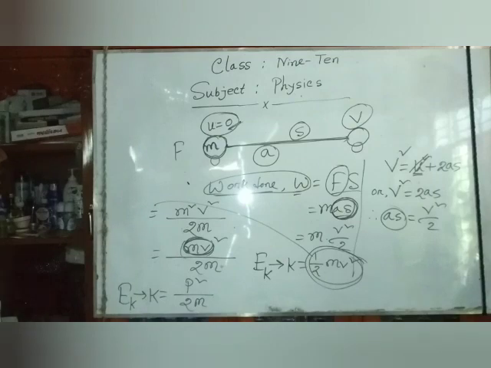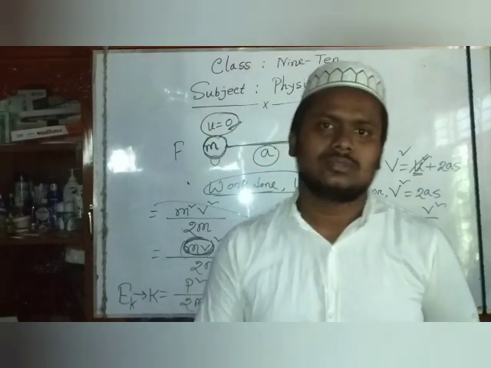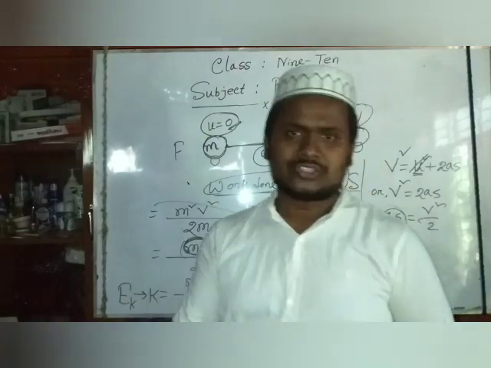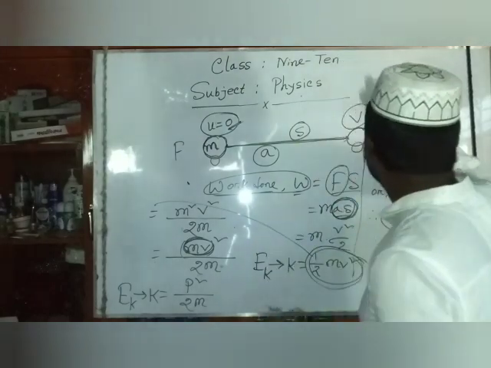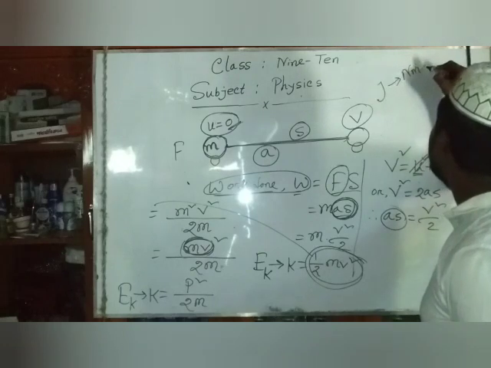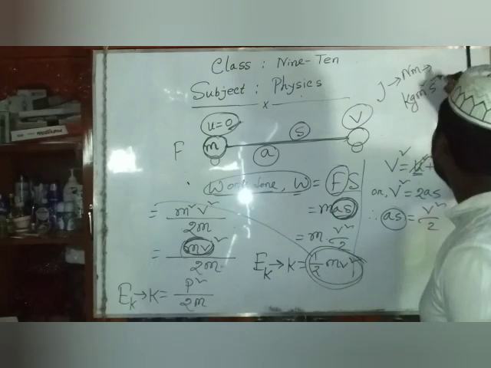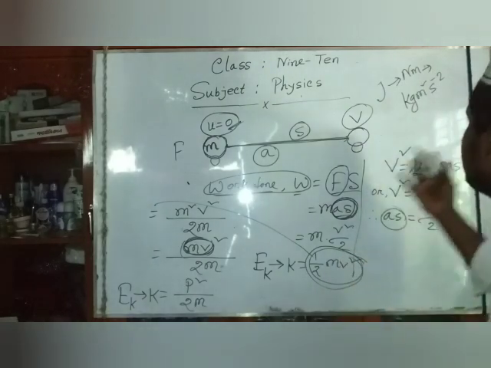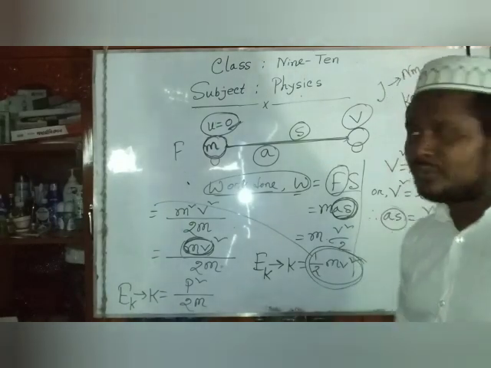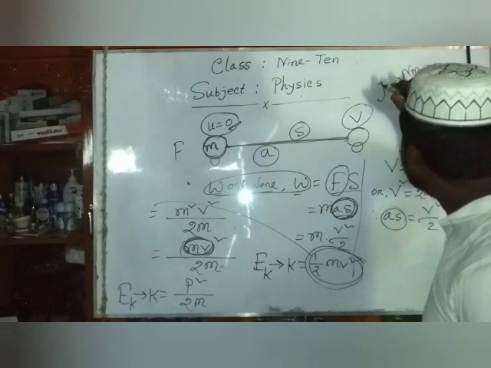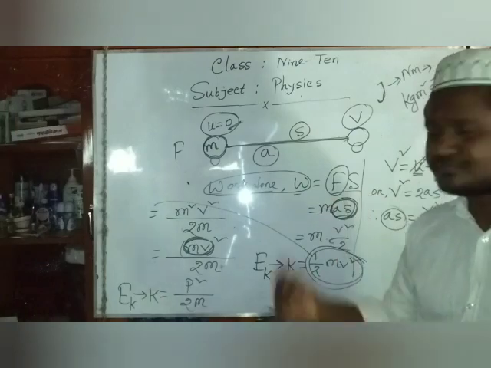Dear students, as at first we said, the ability to do work is called energy. So we also say that the unit of energy is joule or Newton meter or kg meter square S inverse 2. Dear students, this is the same term because work done equals spent energy. The unit of kinetic energy and potential energy is also the same.